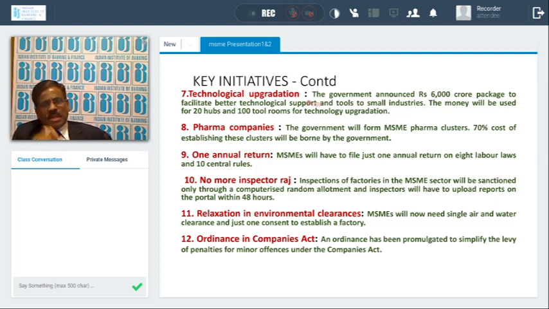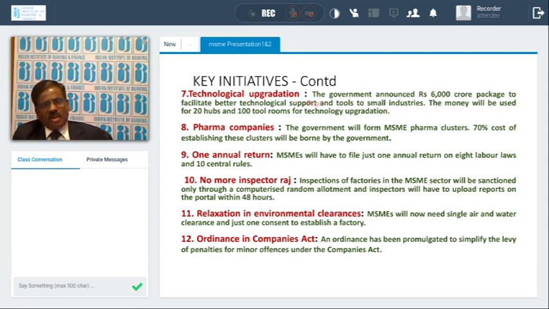So the entire time and energy was used giving information to the inspectors. To avoid this, the government has given a mandate to all government agencies that inspectors will be selected on a random basis, not the same inspector coming and inspecting the units every time.